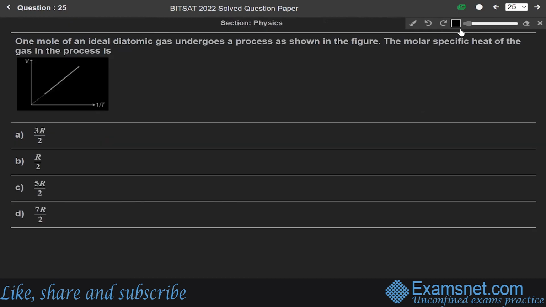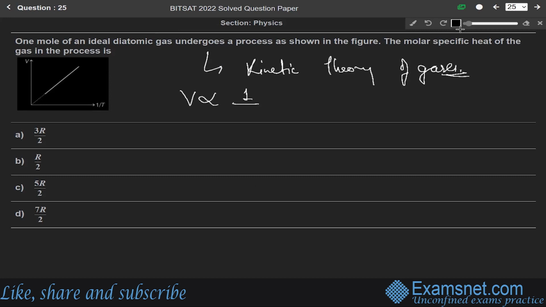Now next, question 25. 1 mole of an ideal diatomic gas undergoes a process as shown in the figure. The molar specific heat of the gas in this process is... Okay. So first of all, this question is from the chapter of kinetic theory of gases. Now in this curve, it is given that V is directly proportional to 1 over T. So removing the proportionality sign and introducing a constant, we write V equals M1 over T, where M is the slope of the curve.